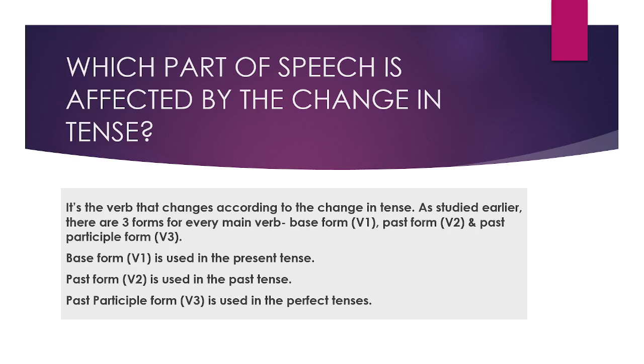Base form or V1 is used in the present tense. Past form or V2 is used in the past tense. And past participle form or V3 is used in the perfect tenses, like present perfect tense, past perfect tense and future perfect tense. We have 3 tenses like that. So it is in the perfect tenses that we use the V3 form.